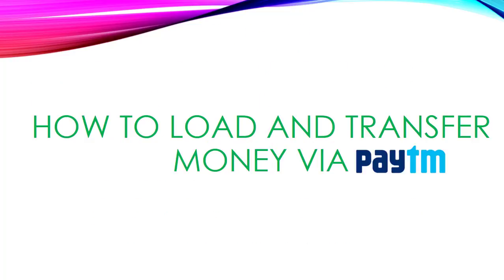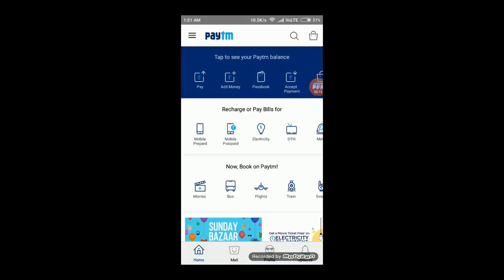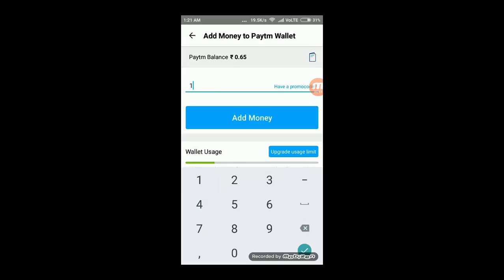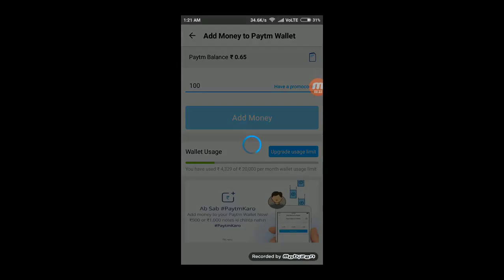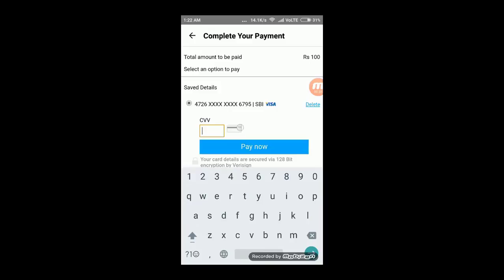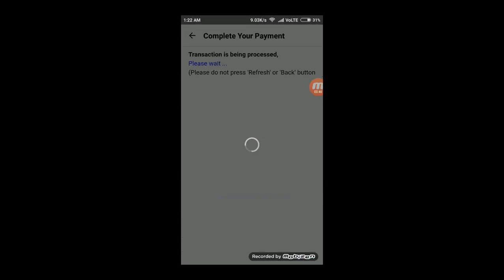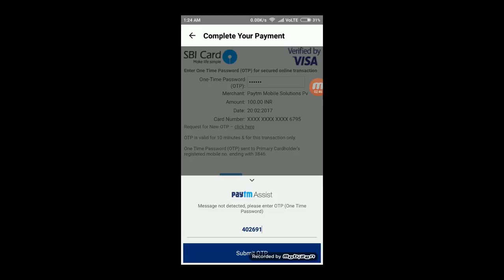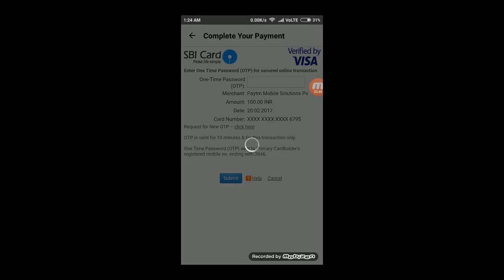Now we will learn how to load and transfer money via Paytm. We'll open Paytm, click on add money and fill the amount. Suppose I am filling 100 here and click on add money again. Fill your credit card details here and click on pay now. Wait for the OTP to arrive in your phone. After writing one-time password, click on submit OTP and leave on this page.